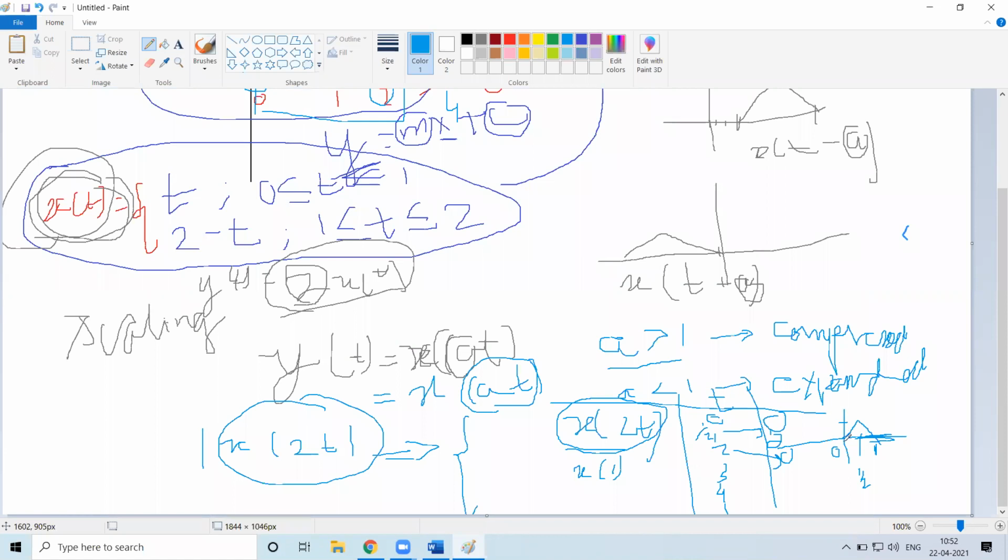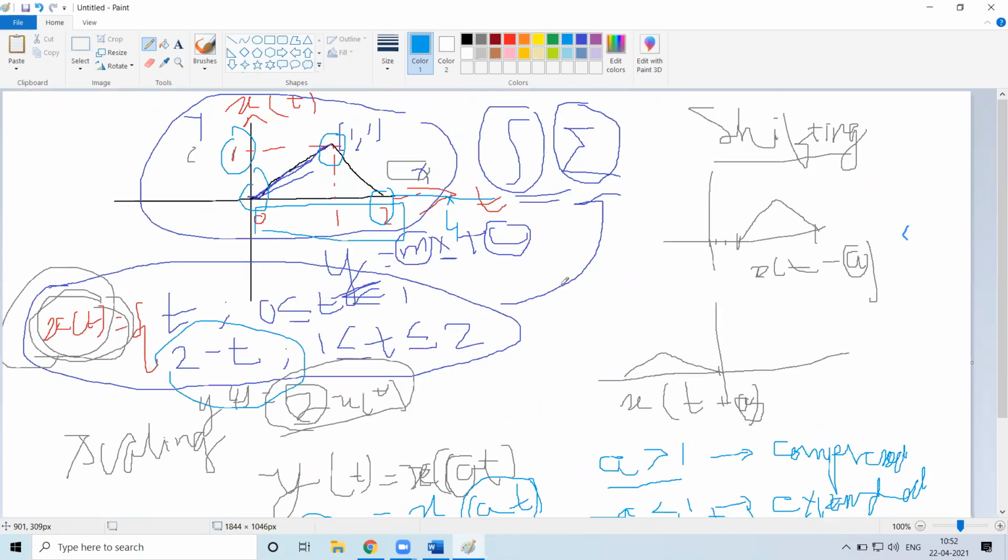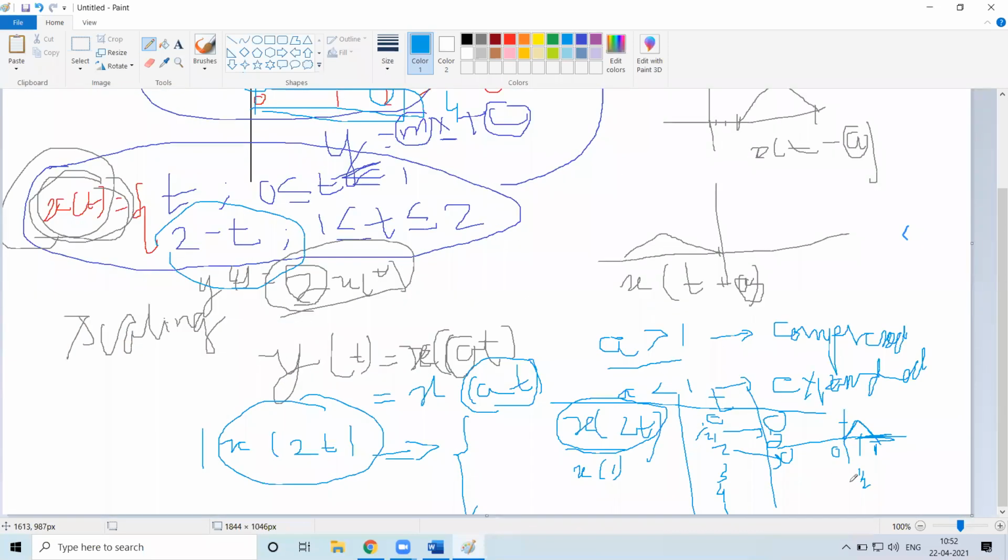So here it will be a ramp signal from 0 to 0.5, and 0.5 to 1, it will be this part of the signal. But slight equation will be changed. So here you can see that this signal is in the range of 0 to 2. But here you can see that it is in the range of 0 to 1. So it is compressed because this is greater than 1.